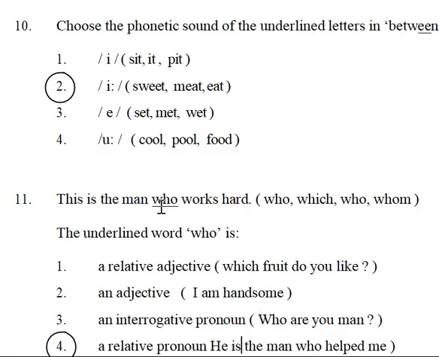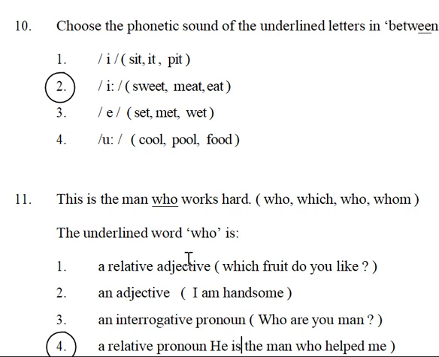Next, this is the man who works hard. Here the underlined word who is a relative pronoun. That means who, which, whom are called relative pronouns.